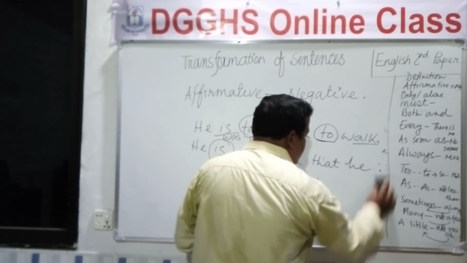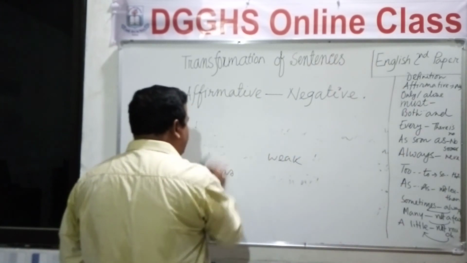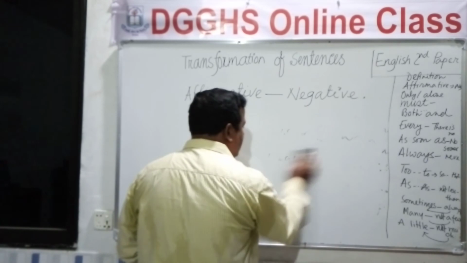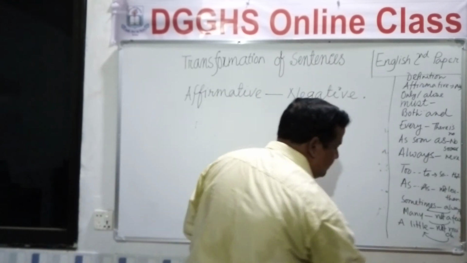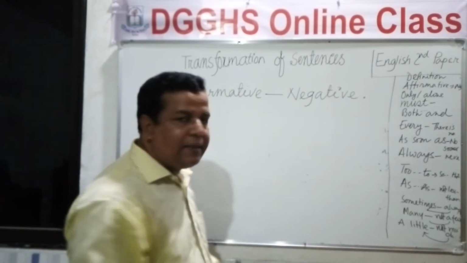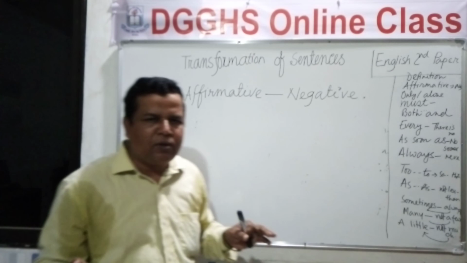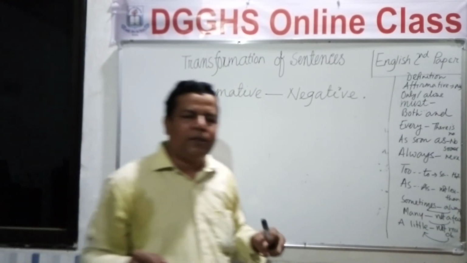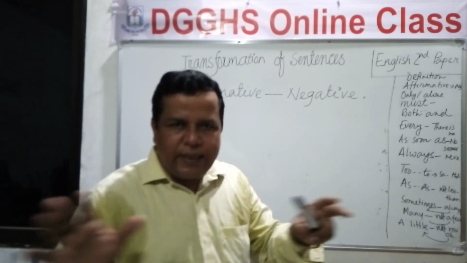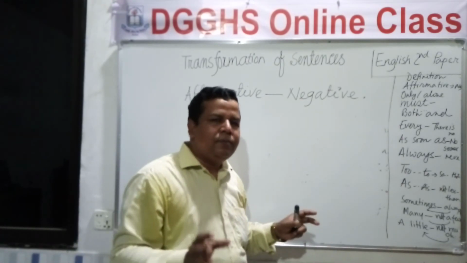Now we are moving to another rule, and the rule is as. Okay, if you see an affirmative sentence constructed with as, and if you are instructed to change it into a negative one, you will change it into negative this way.